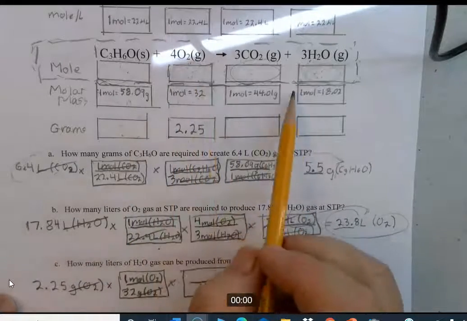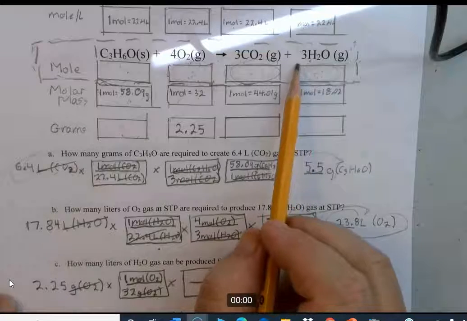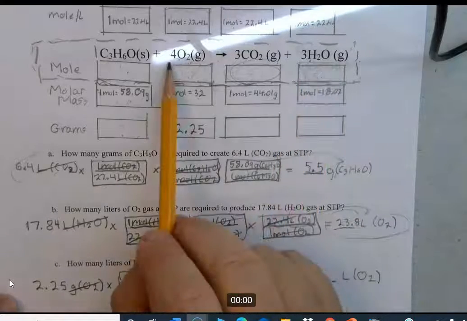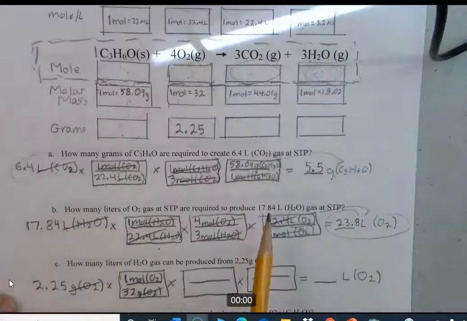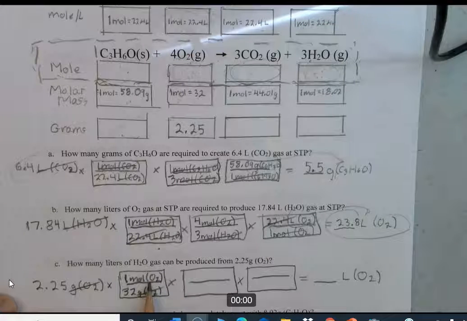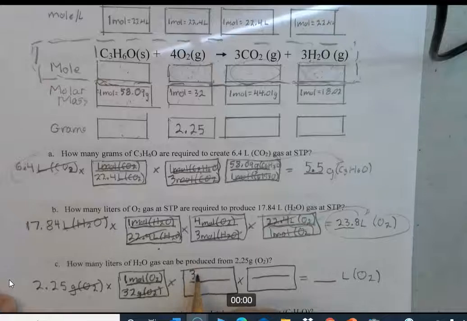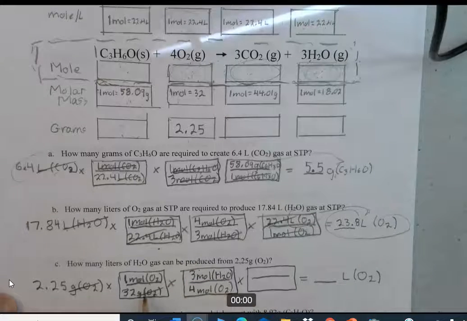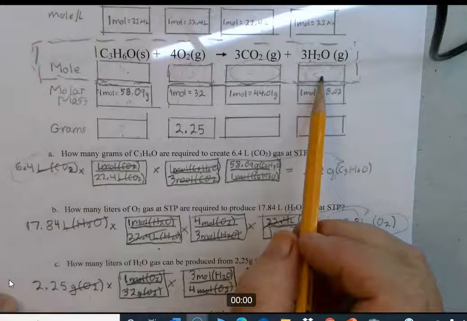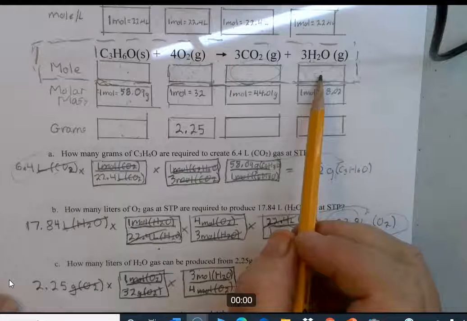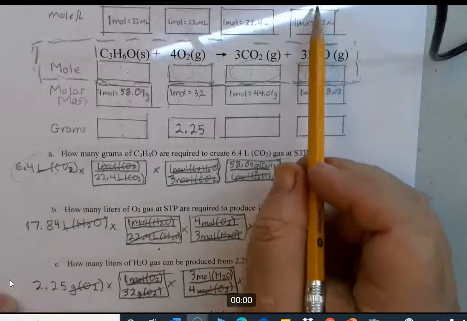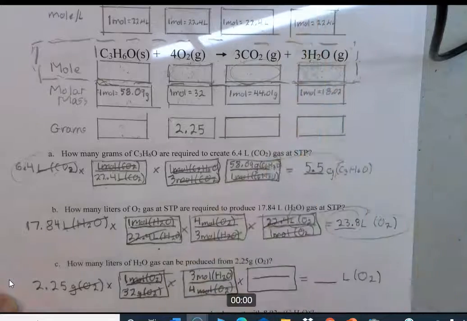We need to come across, so we saw this relationship before. There's 3 moles of H2O for every 4 moles of O2. We need moles of O2 to be on the bottom of that ratio because we need it to cancel with moles of O2 right here. So it's going to be 3. There it is. We cancel moles of O2 with moles of O2. And now we have to come out of the equation from moles of H2O to liters of H2O.